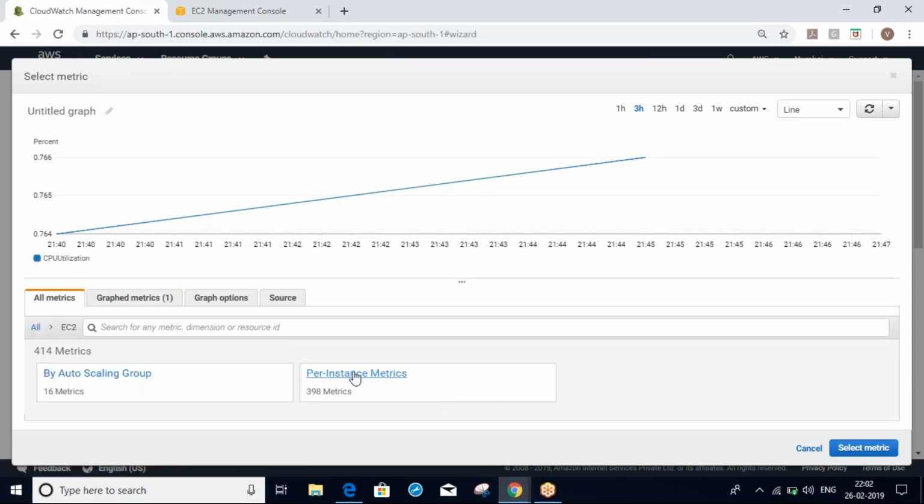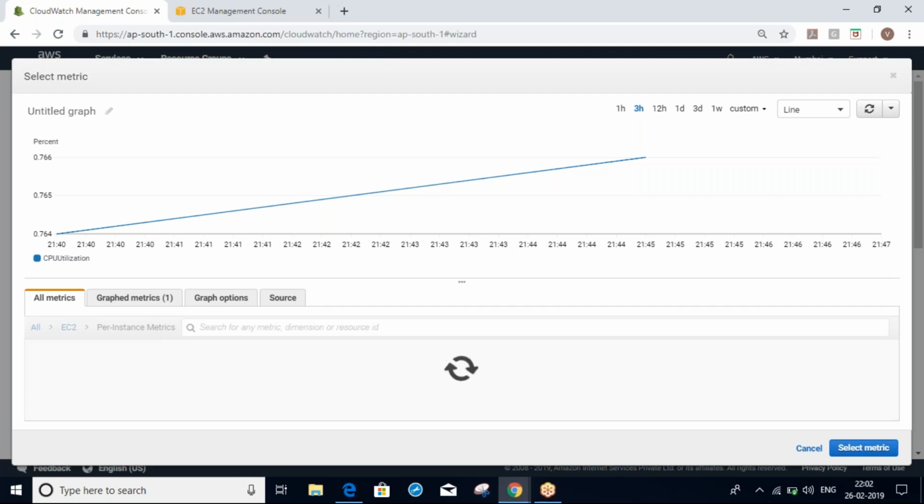EC2 metrics. I will select a Linux one and a Windows server. Ansible master.